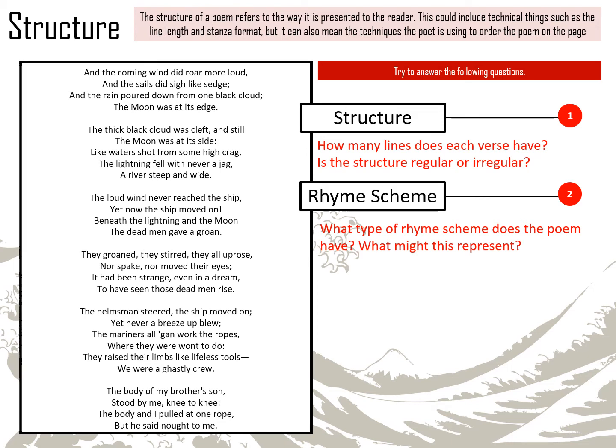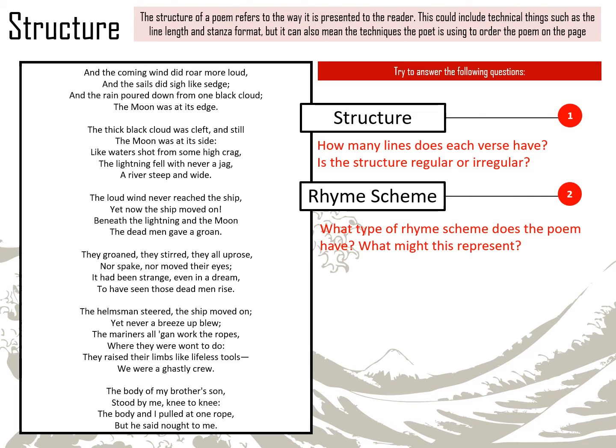And then we've got ship, on, moon, grown. And there you've got three half rhymes: on, moon, grown. And then uprose, eyes, dream, rise. You could argue that uprose and eyes are kind of like half rhymes, but eyes and rise do rhyme, dream and uprose don't. And then we've got on, blue, ropes, do, tools, crew.